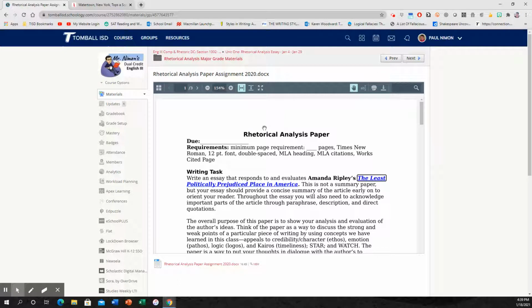So, a basic outline for this paper. This paper is MLA formatting, 12-point font, Times New Roman, double space, and it's going to be at least 3 pages. Try to keep it under 7, so somewhere between 3 and 7 pages.